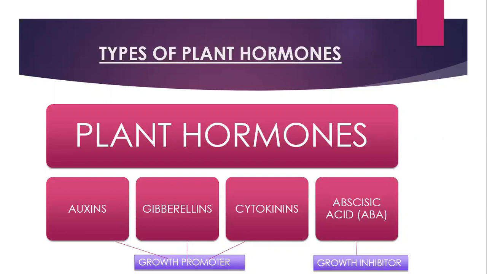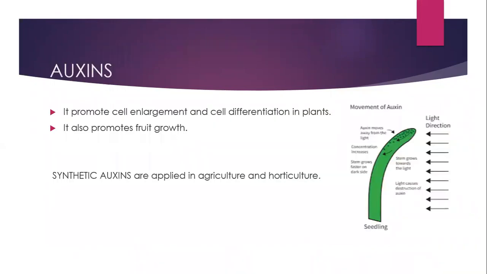Now, we will discuss the detailed functions of the various plant hormones. First, auxins. They promote cell enlargement and cell differentiation in plants. Auxins also promote fruit growth. Auxin hormones control a plant's response to light and gravity.